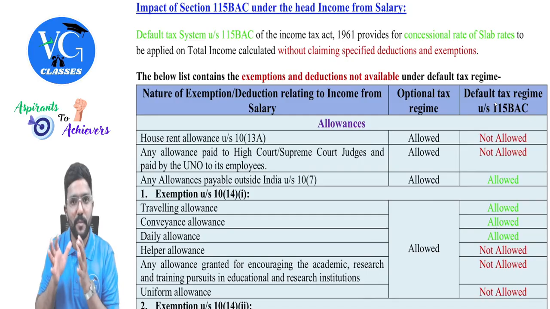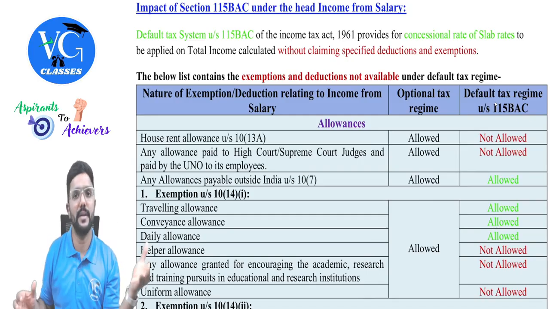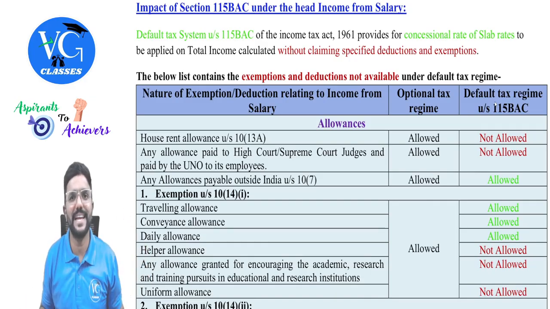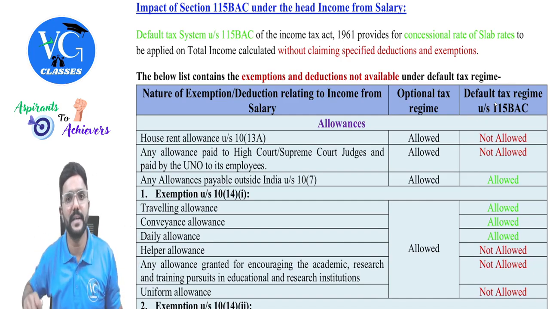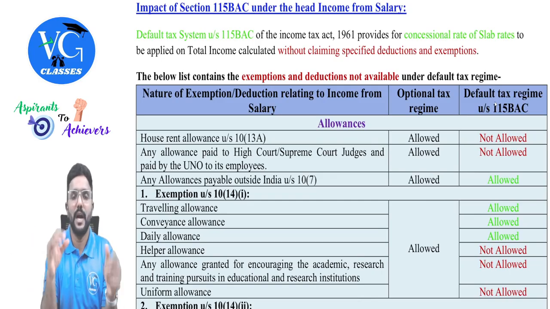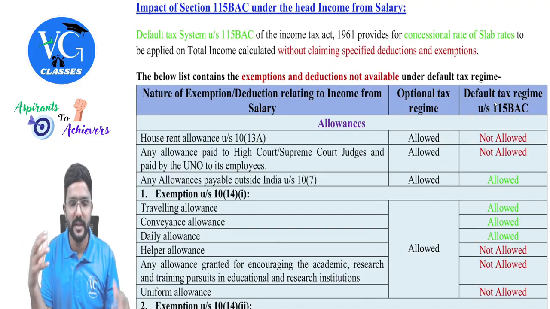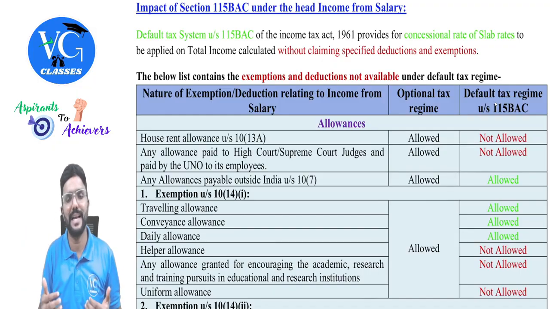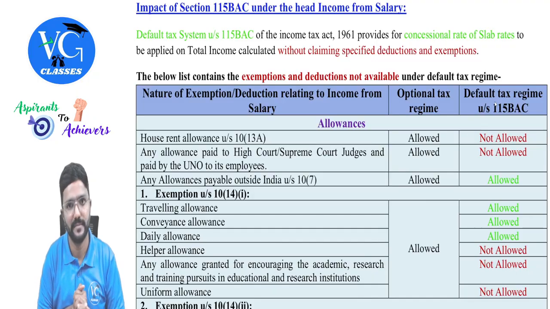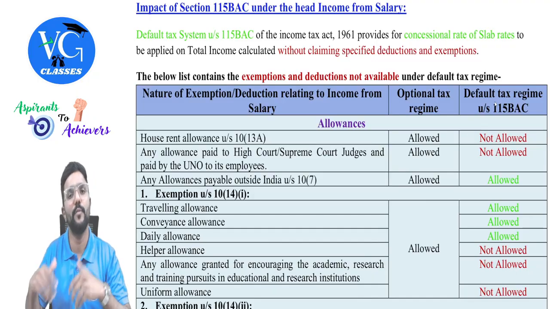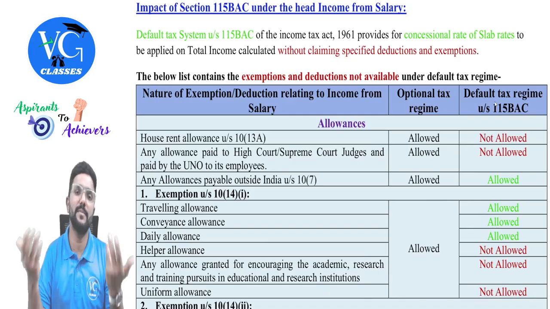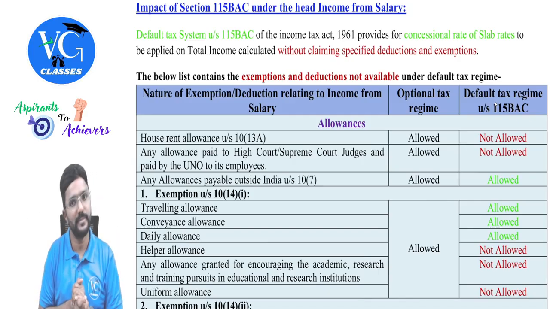Now assume the employee has informed the employer that he wants to follow the optional scheme, and accordingly the employer has done the calculation and deducted TDS. Now at the time of filing the return, can the employee change it to the default scheme? Yes, he can do it. And accordingly the figure might change. There might be excess tax or lower tax. Accordingly it will get adjusted. If the employee is supposed to pay more tax, he will pay it, or if he is eligible for any refund, he will claim it. Clear?